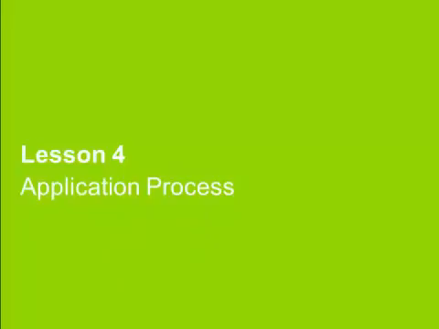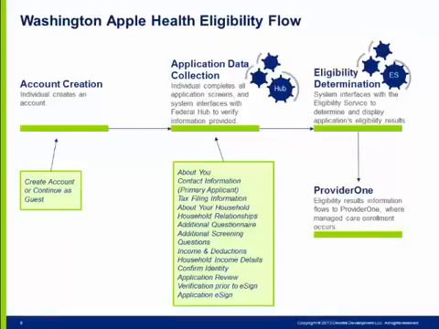Let's get started by reviewing the application for free and low-cost coverage in Healthplanfinder. An individual or family that qualifies for Washington Apple Health programs will create an account or may choose to continue as a guest if applying for Apple Health, as you already covered in Module 4 during the individual account creation lesson. Individuals enter their information in Healthplanfinder, which will determine their eligibility for the various programs.